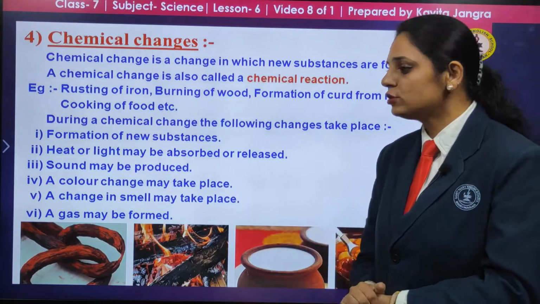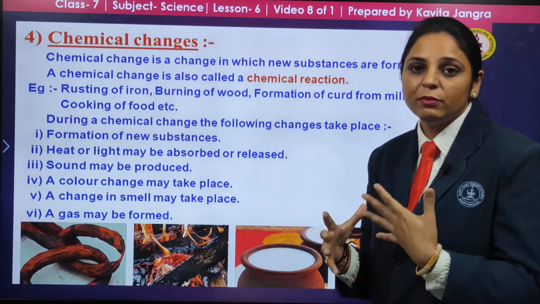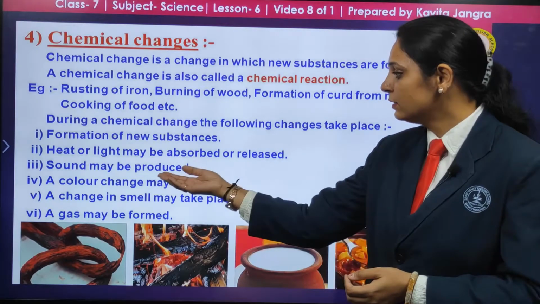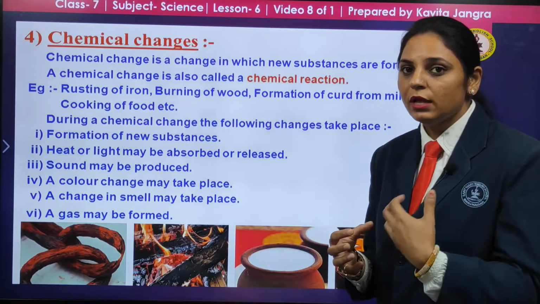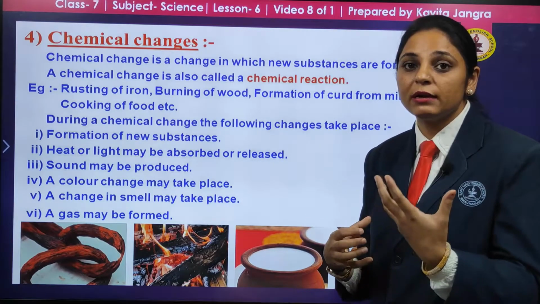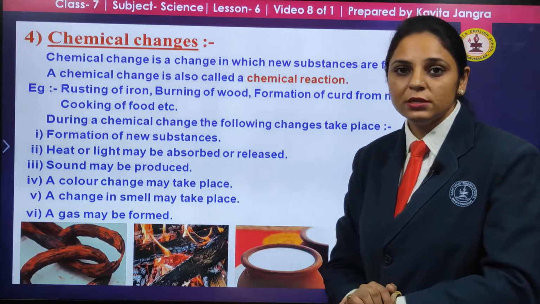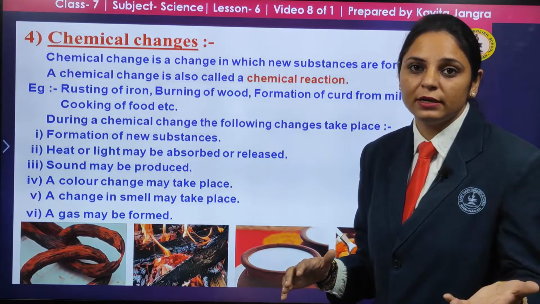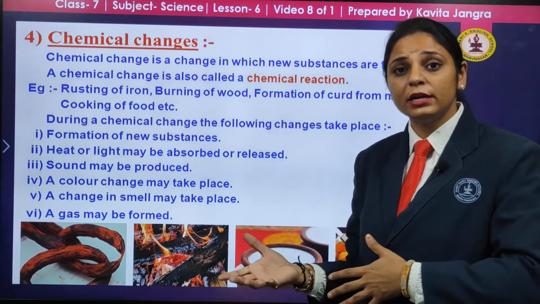A color change may also take place. For example, when we burn a paper, you will find the sound of burning wood, and the sound of a burning cracker also comes. That is a chemical change. Now color also changes. Earlier the wood was brown in color, but after burning, it converts into ashes and its color is totally different.